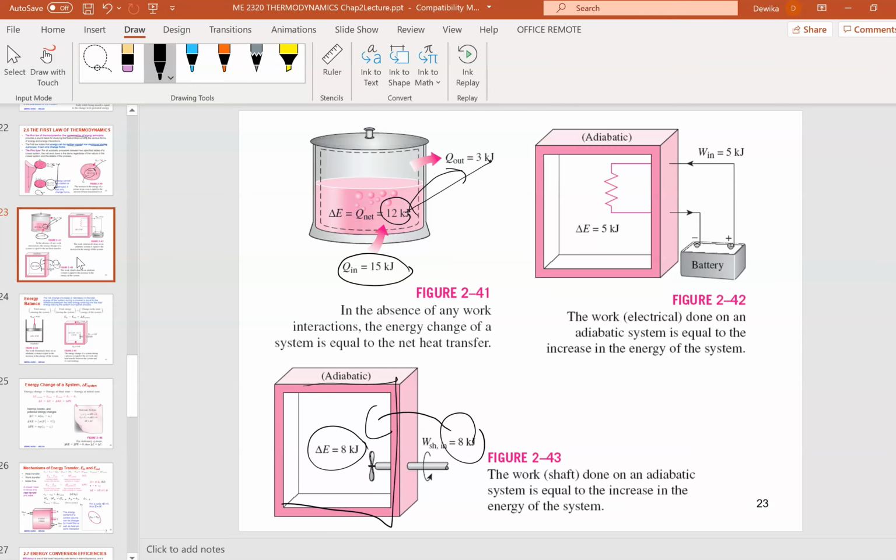This is an adiabatic process, so there's no heat transfer, Q is 0. Then we have work in of 5, so the energy change inside will be 5 because this is also adiabatic. For this case, it's not adiabatic, that's the reason why they have Q out, but if you total up the Q out and the Q that's written inside, it will become 15. So this is the first law.